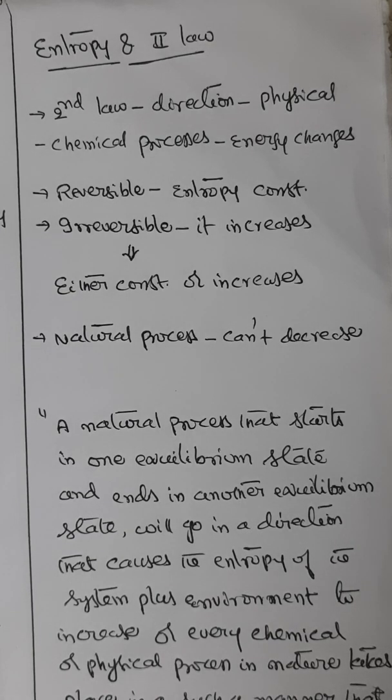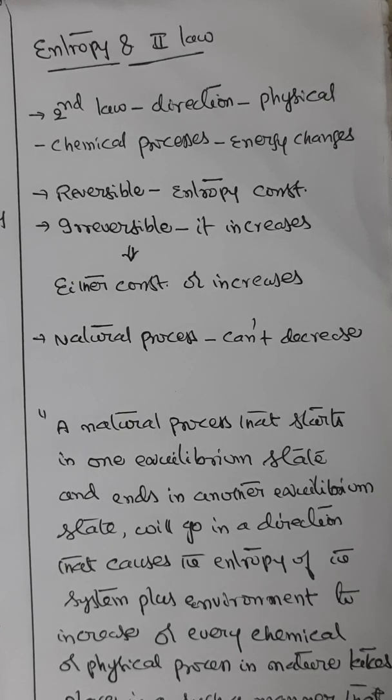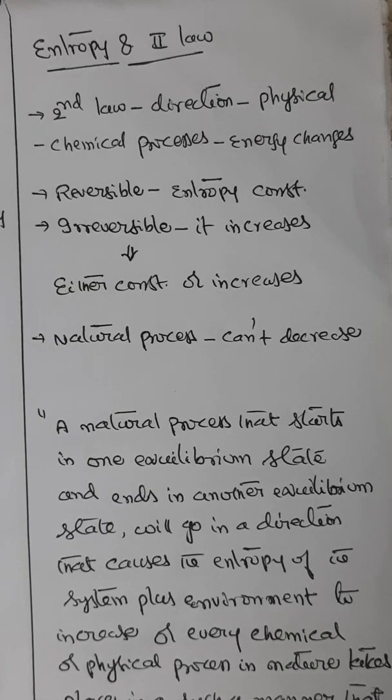For instance, in a reversible process, entropy remains constant, while in an irreversible process it increases. This shows that entropy either increases or remains constant. That is, the entropy of a thermal system in a natural process cannot decrease. Therefore, the second law of thermodynamics can be expressed like this.